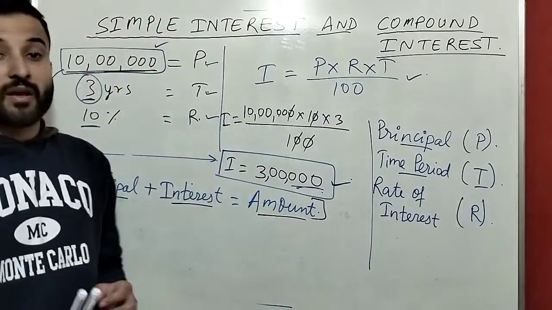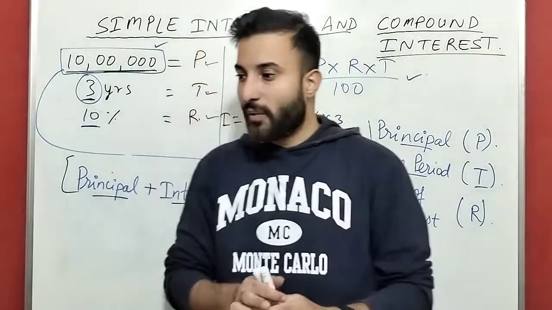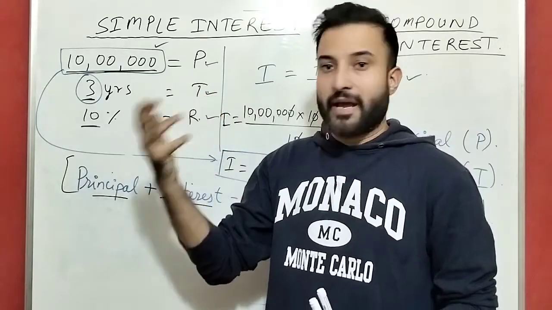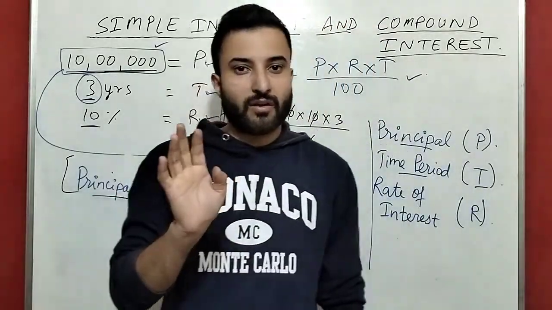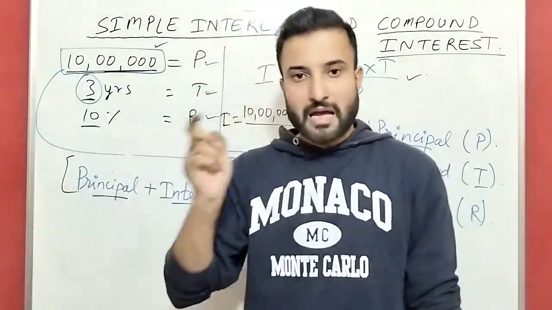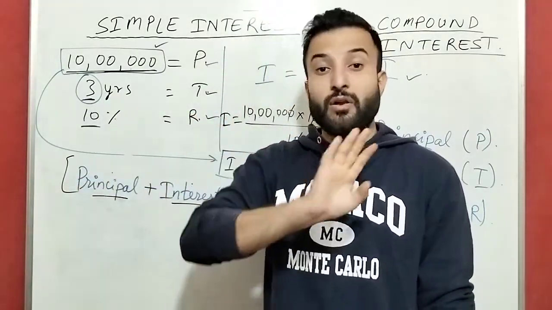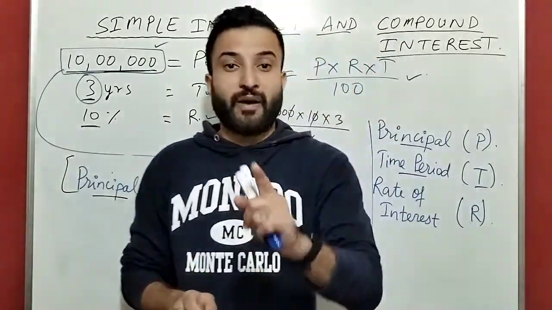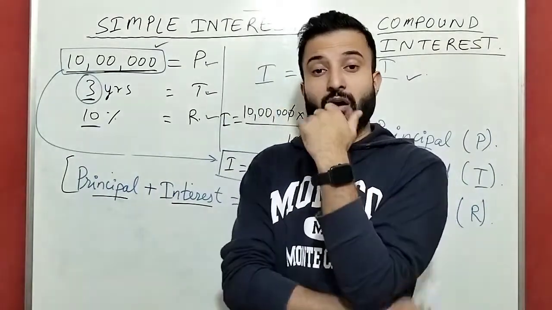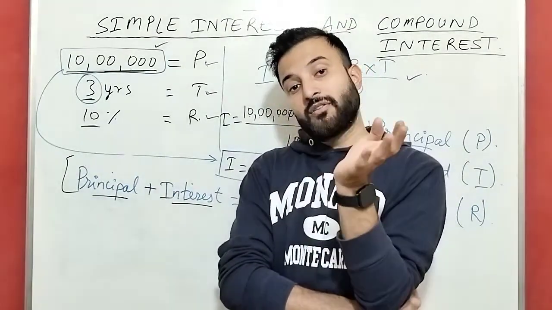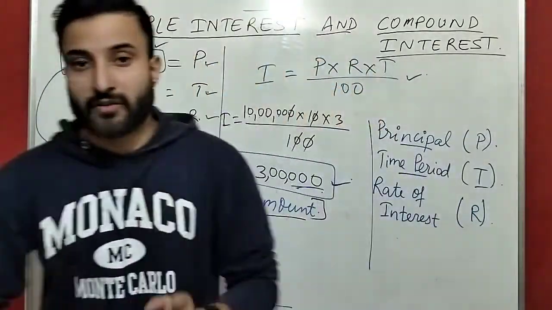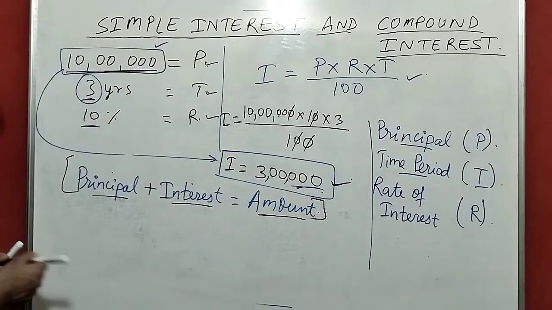Okay, this is the formula. Guys, very important thing: whenever you do sums on simple interest, compound interest or annuity, they will not say that the principal is this, the interest is this, the amount is this. They won't say it, guys. You have to identify which is principal, which is interest, which is amount. Now you will ask, sir, how do I identify them? So I am going to give you a very important trick by which you can easily understand.